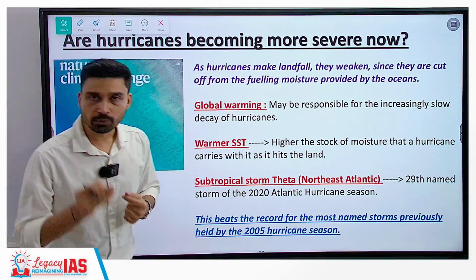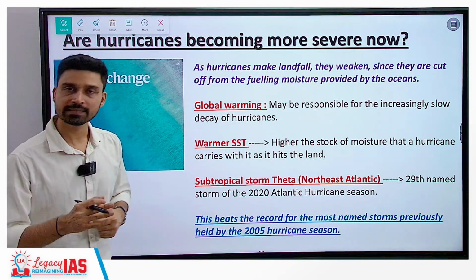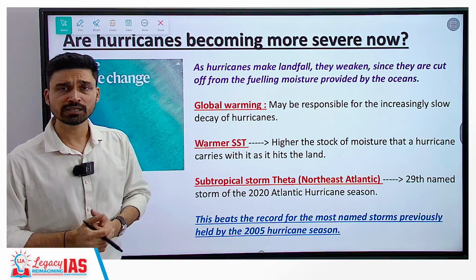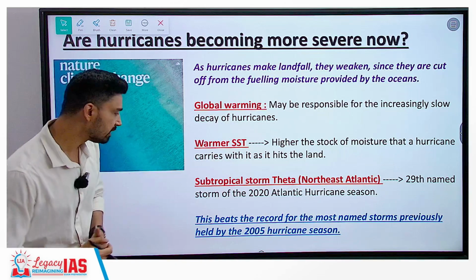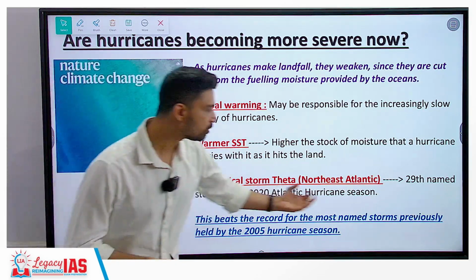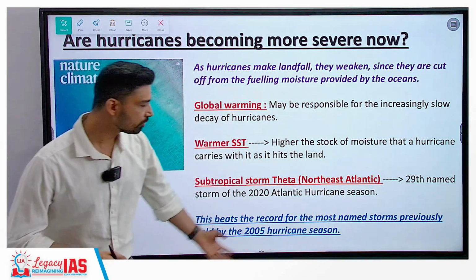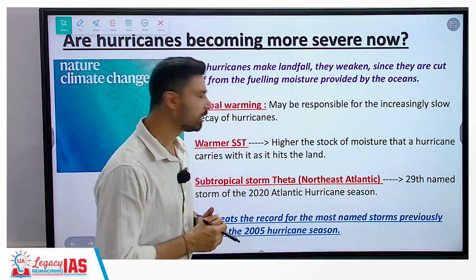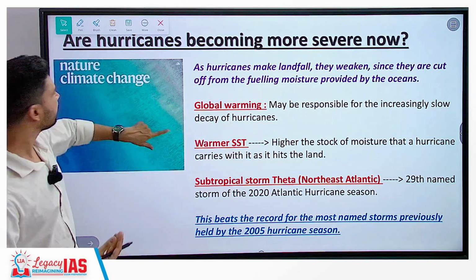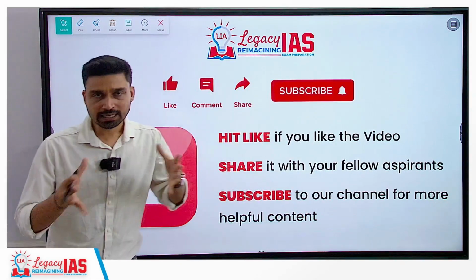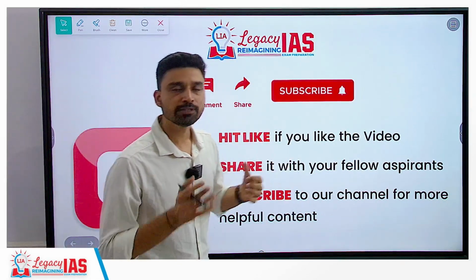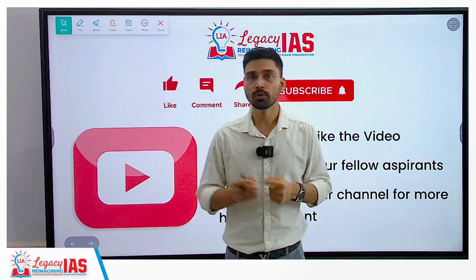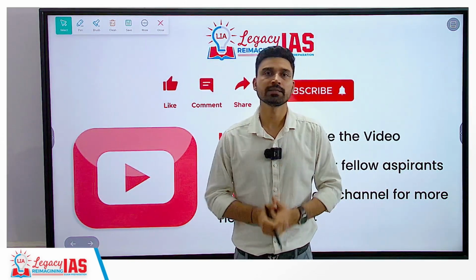So the frequency of cyclones has increased, and at the same time the intensity and damage resulting from cyclones has also intensified. This beats the record for the most named storms previously held by the 2005 hurricane season. So after a period of almost 15-16 years, we can say the number of cyclones has again increased significantly. So these are some basic facts we have to understand as far as the topic of tropical cyclones, hurricanes or even temperate cyclones is concerned.